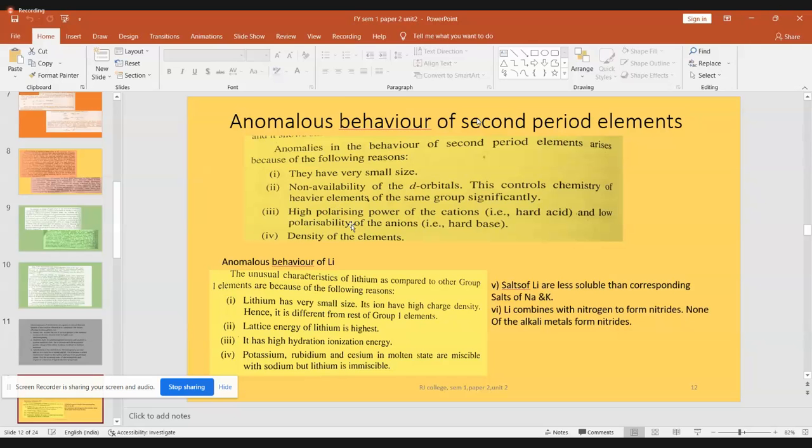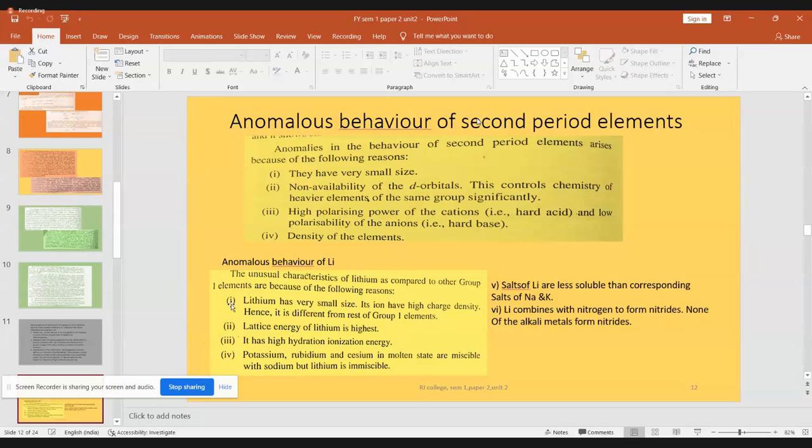Similarly, the oxygen anion forms a covalent bond with hydrogen and forms water. In HF, there is a covalent bond between hydrogen and fluorine. So all the first members of the groups, or the members of the second period, show that covalent bond forming nature. Okay, so these are all the properties of anomalous behavior.